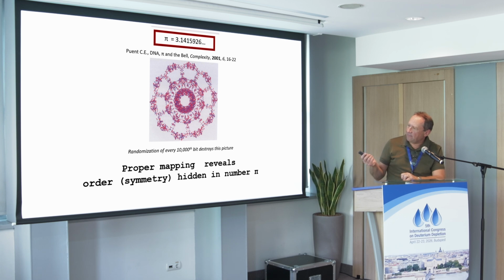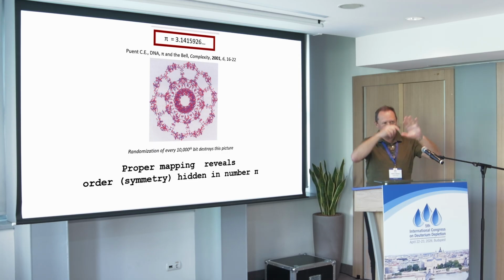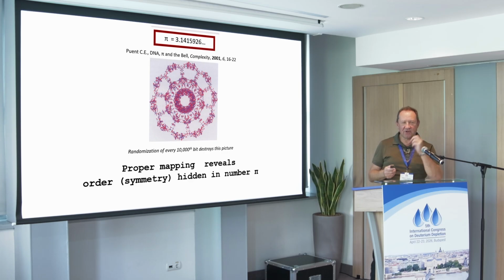So if 1 out of 10,000 bits is randomized, the whole picture disappears. So it's an order that is spread all over, and you need to extract it by proper mapping.